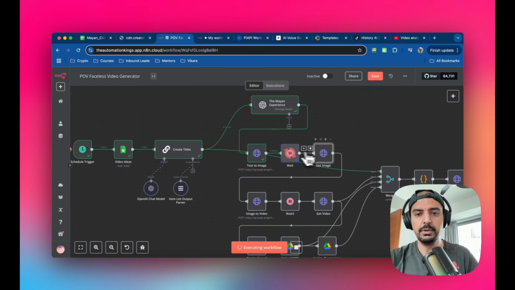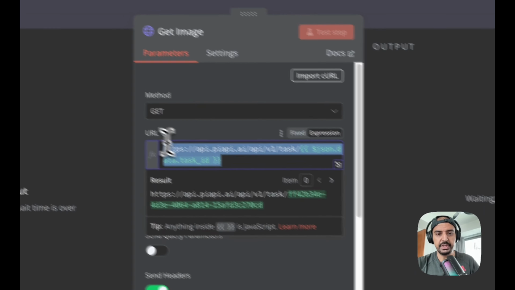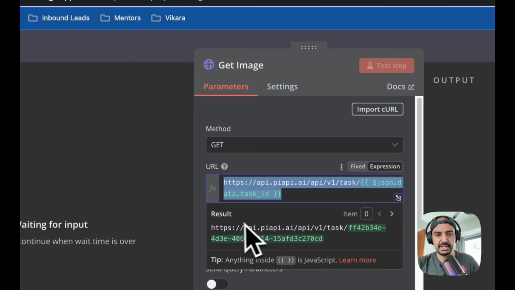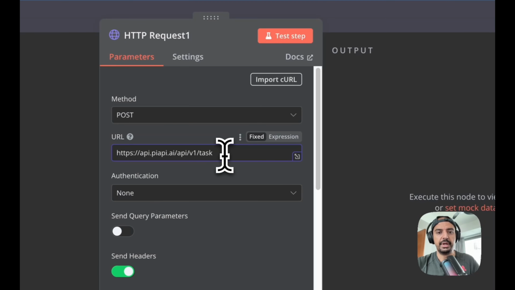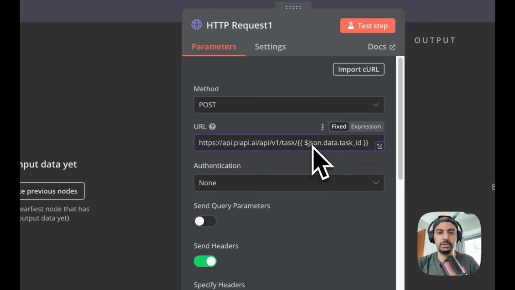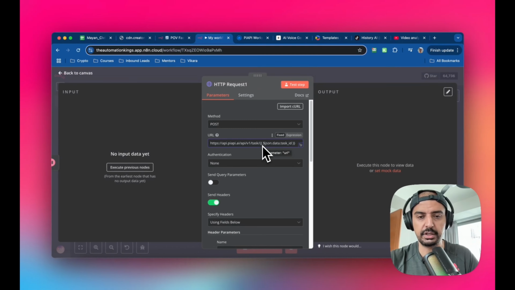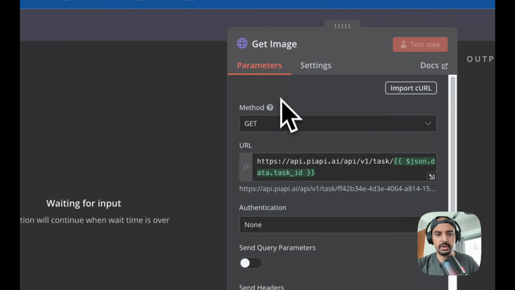So go into this one again and copy this, which is exactly the same, but now we put in the dynamic task ID, which is this field here: open curly brackets, dollar JSON dot data dot task underscore ID, close. If it's worked, you'll see it's green.